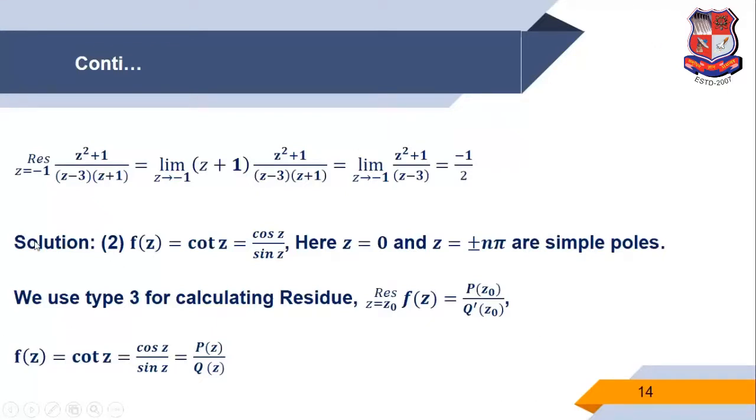The next example. In this example, the function given is cot z. So cot z, first we convert it into the form cos z upon sin z.